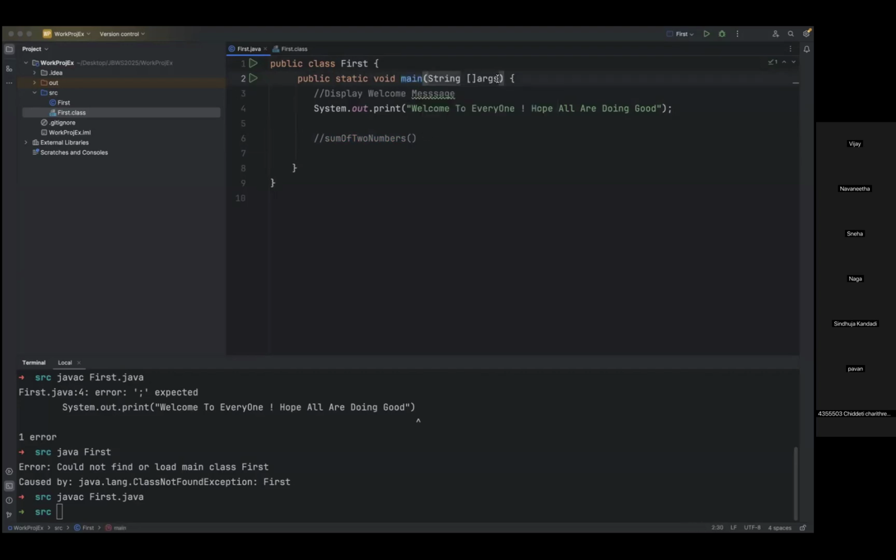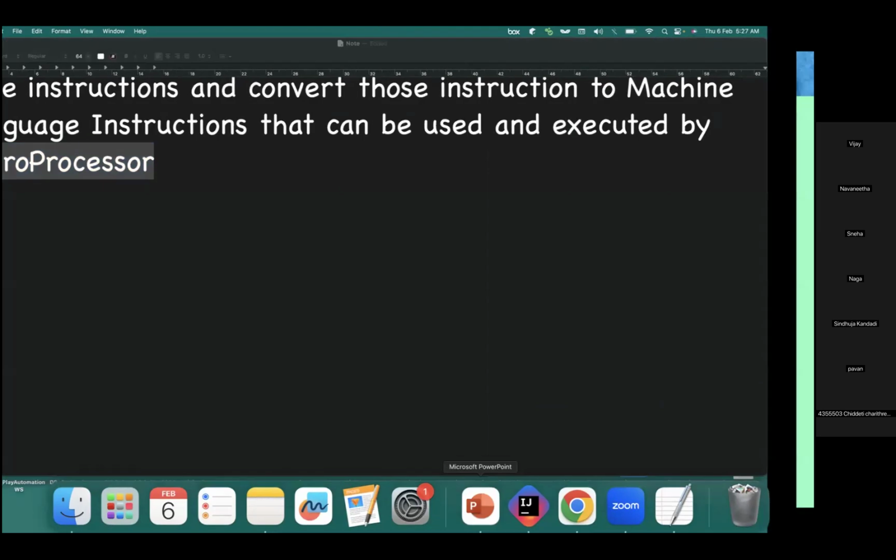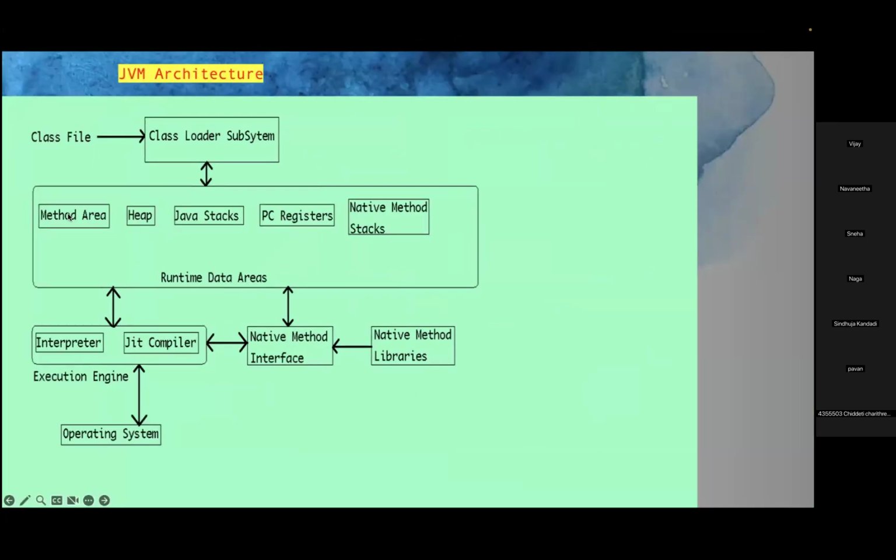You see, it opens and closes. What is this? This is one input parameter we are using here. Method area is used basically to store the methods. If you have used any methods in your program, method area is one of the memory blocks which stores class code, variables, and method details, and it provides the necessary memory for this. So JVM uses the method area, a memory component, to allocate your class code.